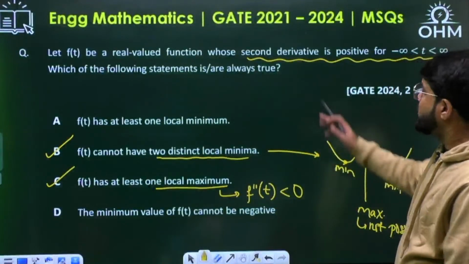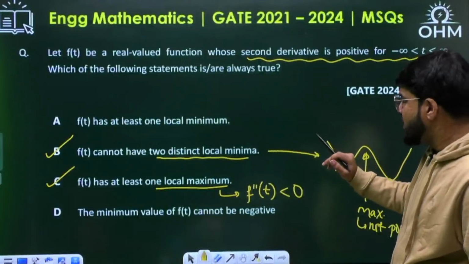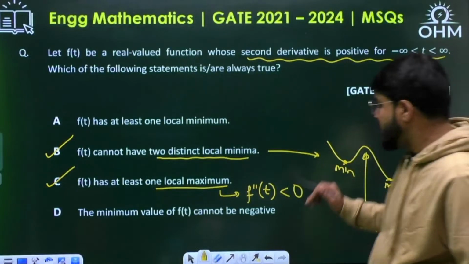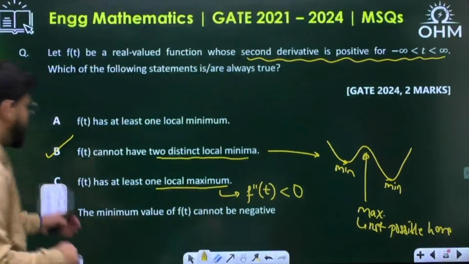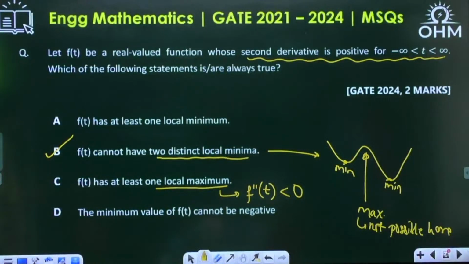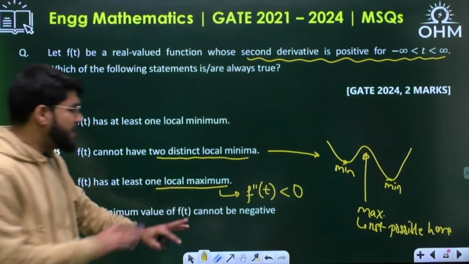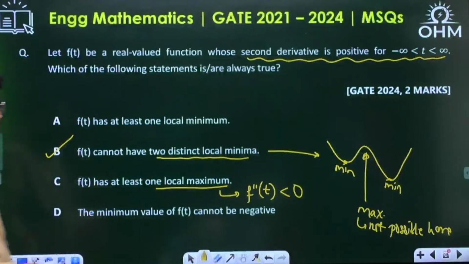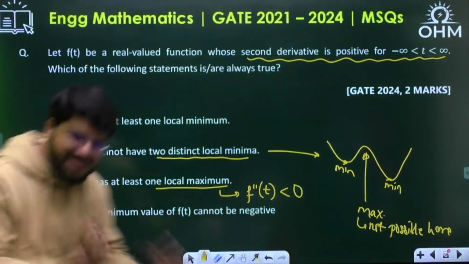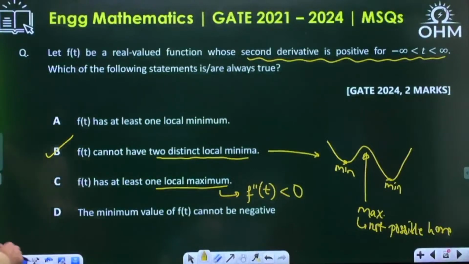Okay, which of the following is or are true? B is true. It cannot have two distinct local minima. It has at least one local maxima: wrong. Actually, C was wrong; I thought they were asking for the false one. C is wrong, it cannot have a local maxima. It cannot have two distinct local minima, that is correct for sure.